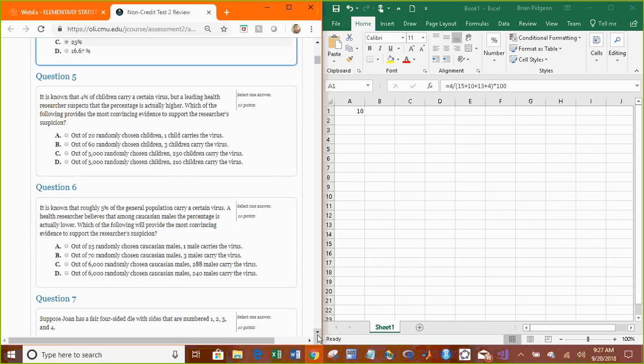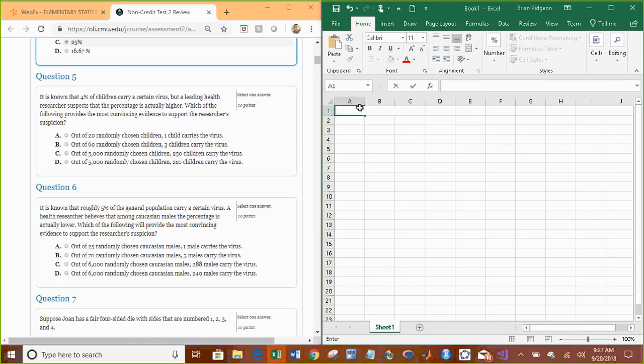It is known that 4% of children carry a certain virus, but a leading health researcher suspects that the percentage is actually higher. Which of the following provides the most convincing evidence to support the researcher's suspicion? Out of 20 randomly chosen children, 1 carries the virus. Out of 60 randomly chosen children, 3 carry the virus. Out of 5,000, 250 carry the virus. Out of 5,000, 210 carry the virus.